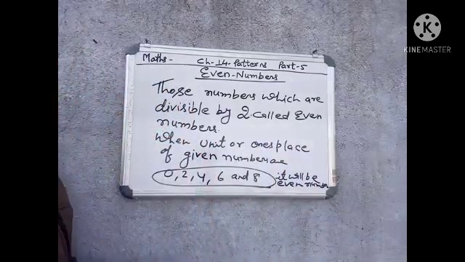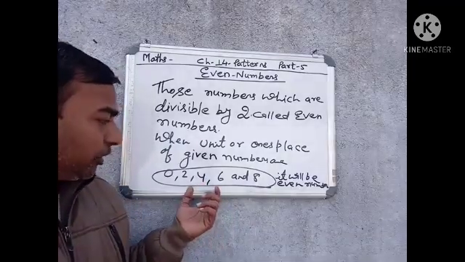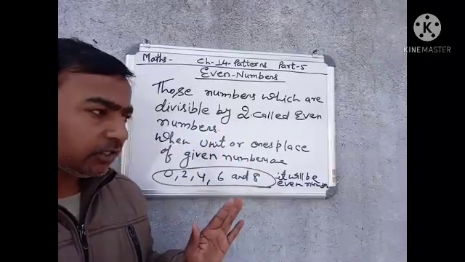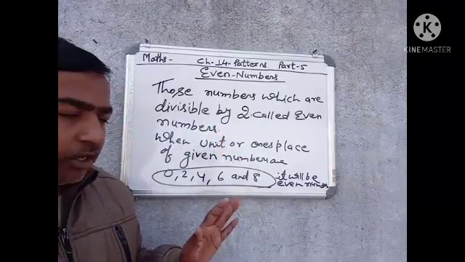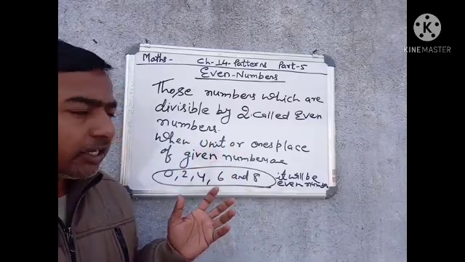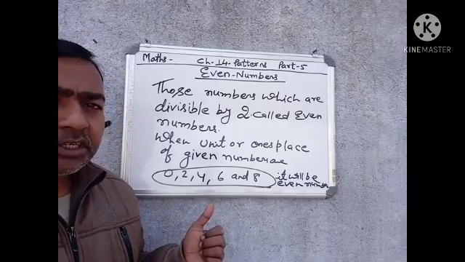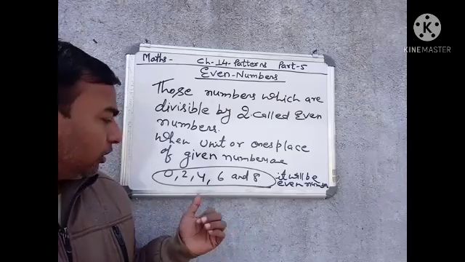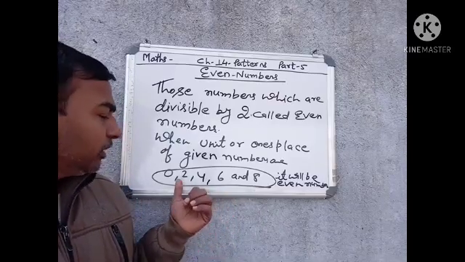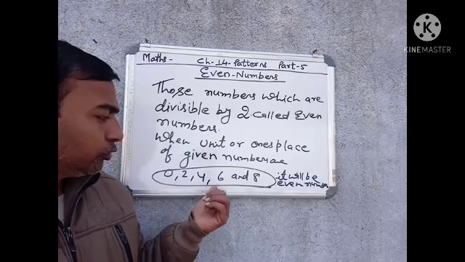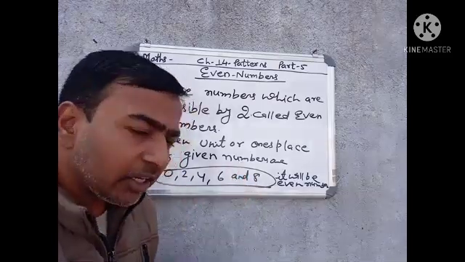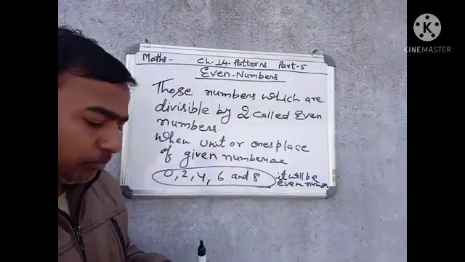So this is the definition and this is some example. In Hindi, वैसा नंबर जो 2 से exactly divide हो जाए, that is called the even number. अब कैसे जानेंगे? How can we identify whether the given number is an even number or not? If the ones place of the given number is 0, 2, 4, 6 or 8, then these numbers will be even.